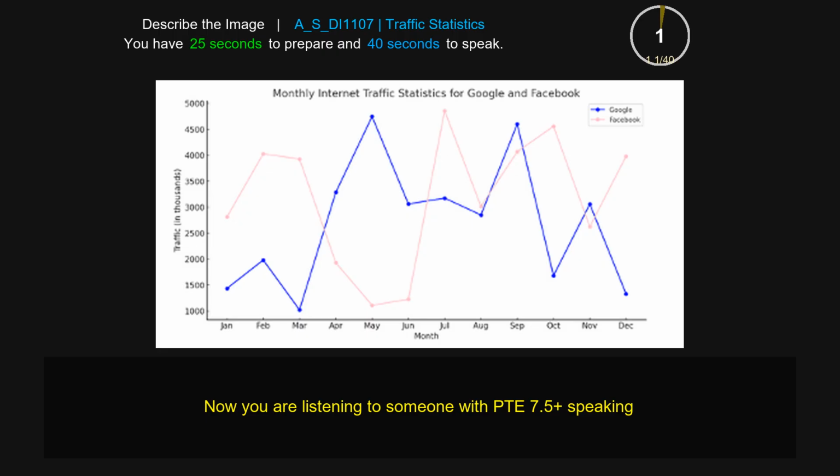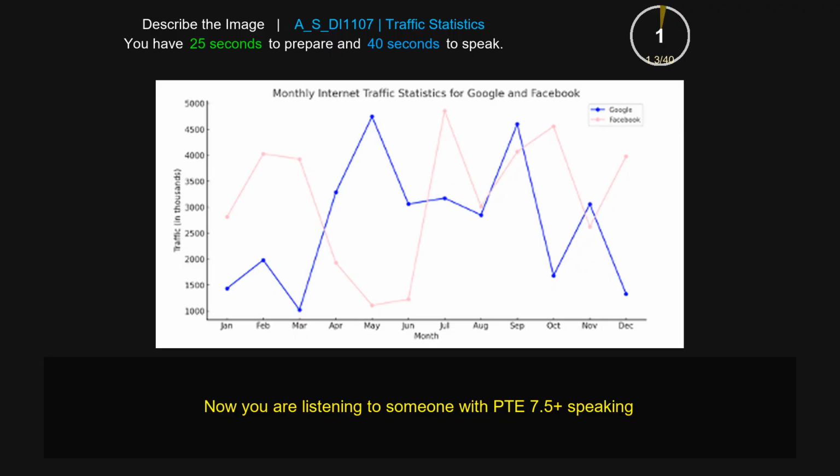The line chart gives the information about monthly internet traffic statistics for Google and Facebook, where data is given in number and month. The colors represent lines of white, blue, black. Moreover, the x-axis represents January, February, March, April, May, June, July, August, September, October, November, December. And the y-axis represents 1000, 1500, 2000, 2500, 4000, 4500, 5000. The maximum is July at 5000 and the minimum is March at 1000. At last, the line chart gives important information about monthly internet traffic statistics for Google.